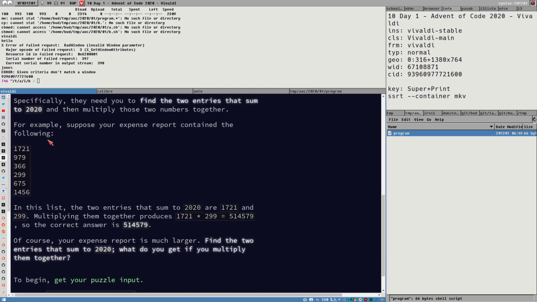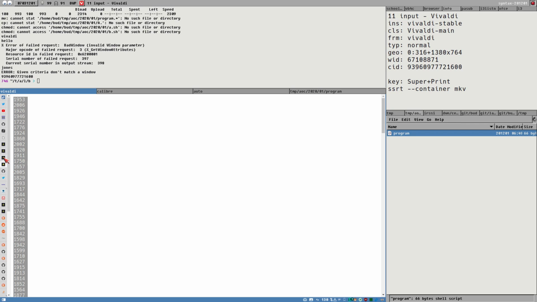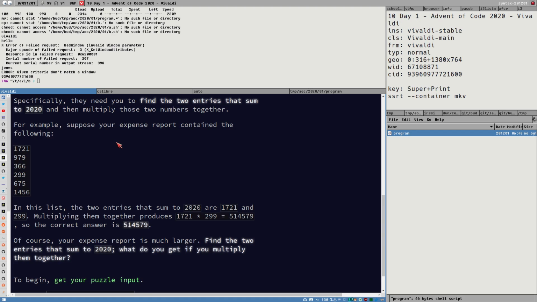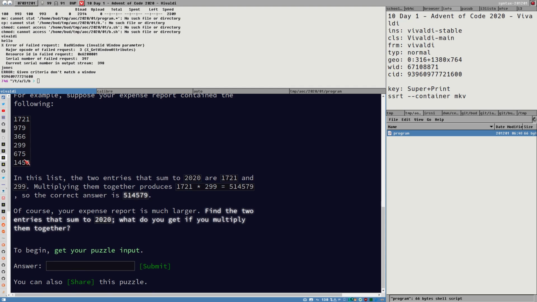Okay, so 2 numbers in this input will together be 2020. That's fun. For example, suppose your expense report contained the following. In this list, the 2 entries that sum to 2020 are 1721 and 299. Multiplying them together produces 1721 times 299, which gives us the answer. Yeah, so we multiply the 2 numbers that together, when added, become 2020. So the correct answer is this.